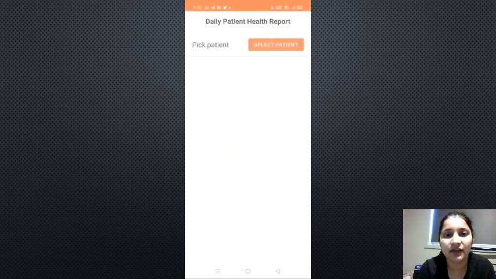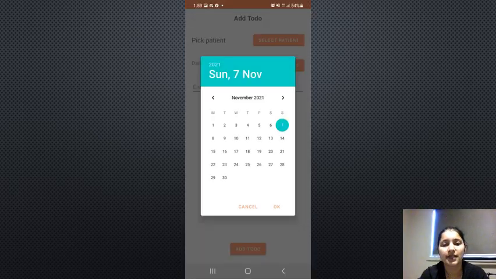My next screen is regarding the daily patient health report. If the caretaker wants to check the health report, then they can pick the patient's name and select the patient. After selecting the patient name, the caretaker has to select the date as well. Moreover, there is an icon for adding an activity. They can type the activity for the patient. After doing this, click on the Add to Do button.